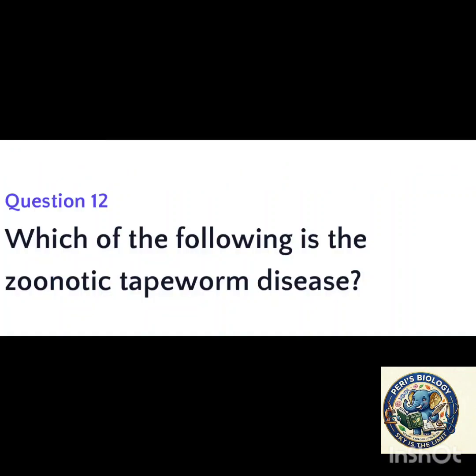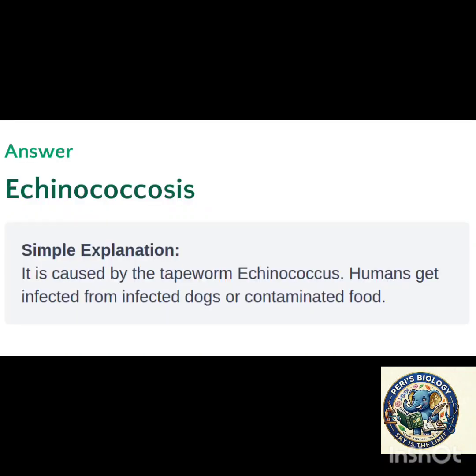Next question. Which of the following is the zoonotic tapeworm parasitic disease? The answer is echinococcosis. It is caused by the tapeworm Echinococcus. It gets entry into the human body through contaminated food and dogs infected by this worm.